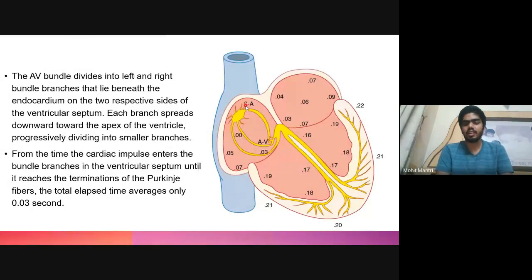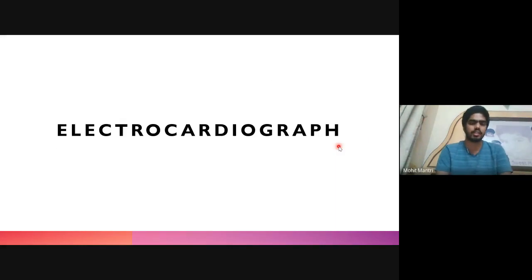Here we can see that at 0 second the conduction is conducted, and all the atrial muscle contracts within 0.1 second. After reaching the bundle of His, the conduction is already delayed by 0.1 second, and then it will rapidly move towards the Purkinje fibers, and the ventricle will undergo contraction. Once it crosses the AV node and enters the bundle of His, the conduction will speed up, and the Purkinje fibers will immediately transfer the conduction to all the ventricular muscles.